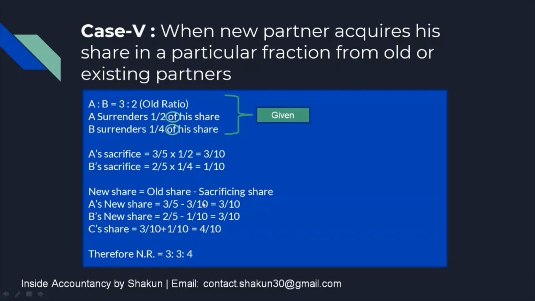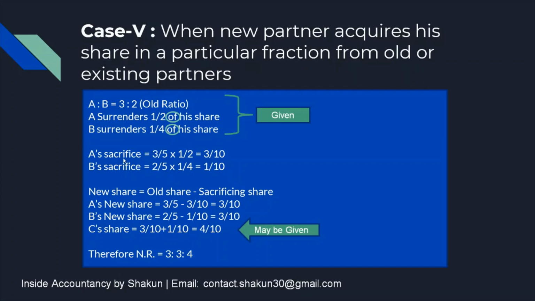Their sacrificing share, which we just calculated in the previous step, was 3 by 10 and 1 by 10, giving us the new share of 3 by 10 and 3 by 10. Now C's share again may or may not be given. So if it is given, then good. If it is not given, then we just add the sacrifices of the existing partners.